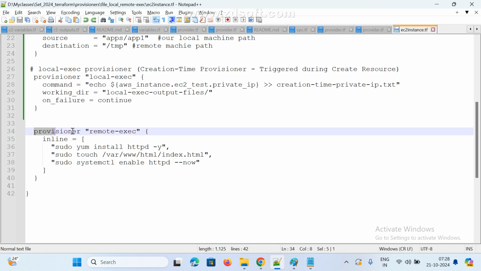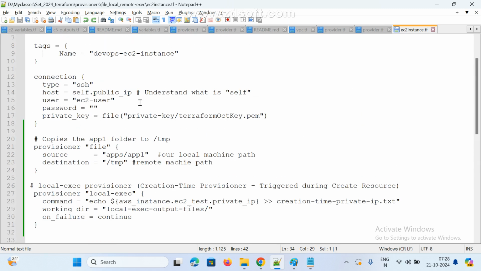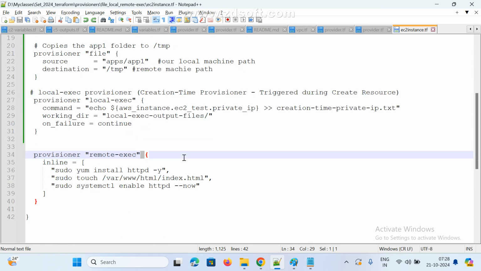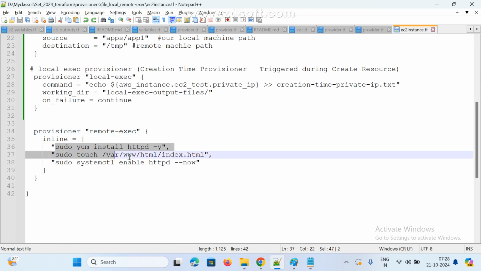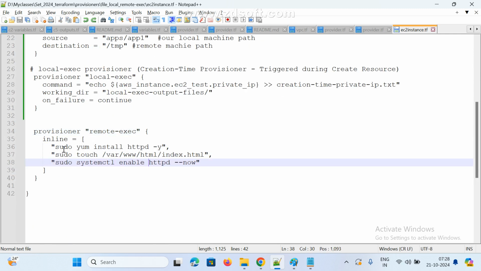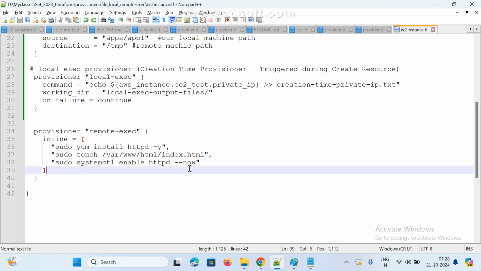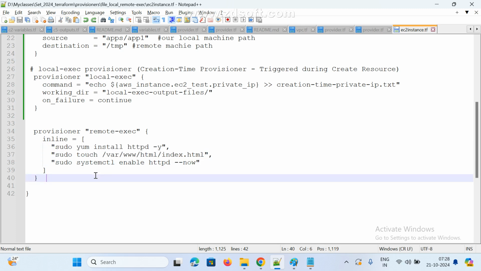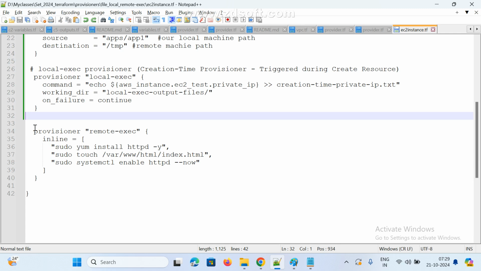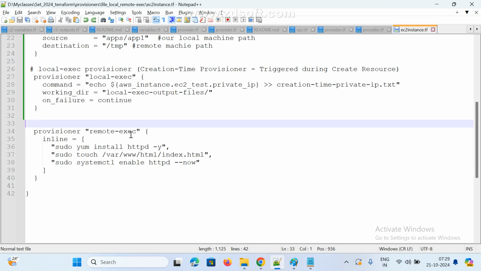So provisioner means remote exec. Once my resource is created, what I need to do, I am going to install an HTTP server, or Jenkins server, or Nginx server, or I want to install a Java package, I want to install Maven, whatever you want we can do. Anyone any doubt here?